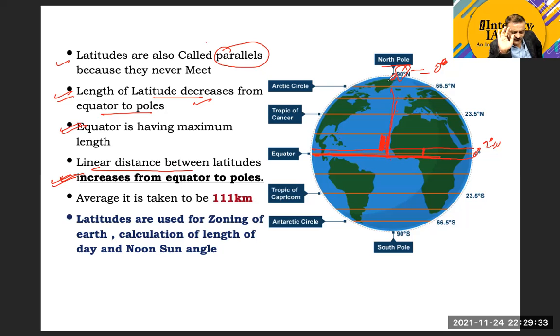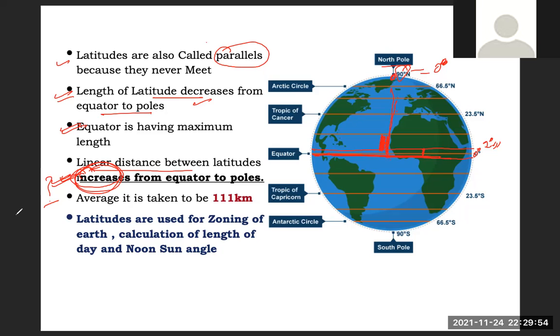There is a minor difference: as you move from equator to pole, the linear distance between the latitudes will start increasing. There are people who get confused about why it is increasing. There may be a confusion in your mind: sir, why is the linear distance between the latitudes increasing? Can anyone explain why it is so?